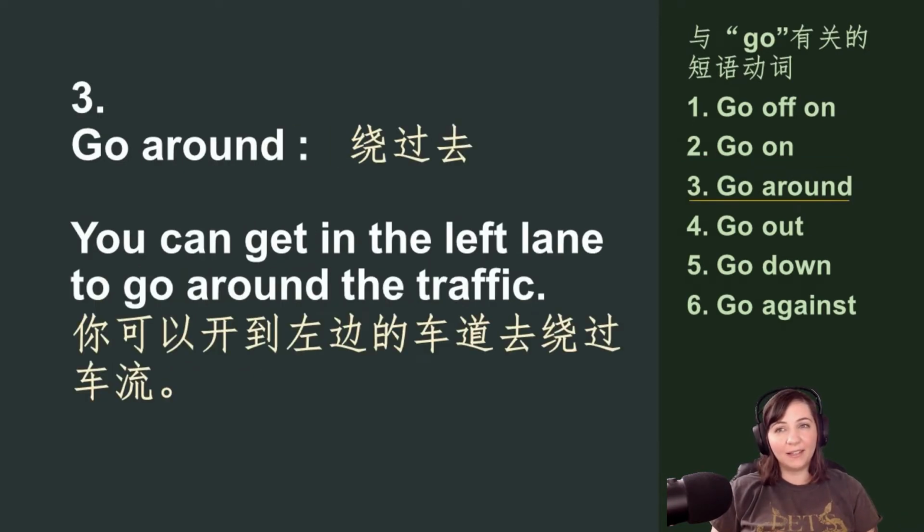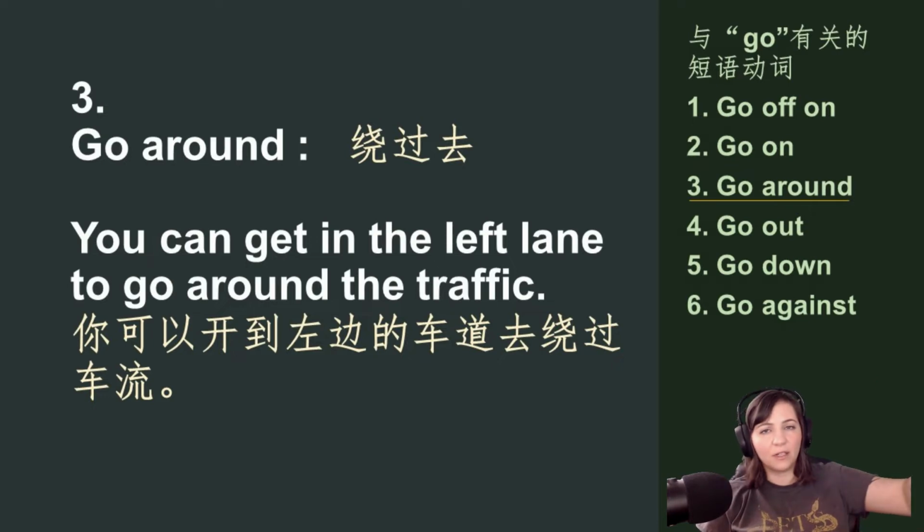Number 3 is to go around. To go around something or someone is to avoid it. So in a sentence, you could say this. You can get in the left lane to go around the traffic.